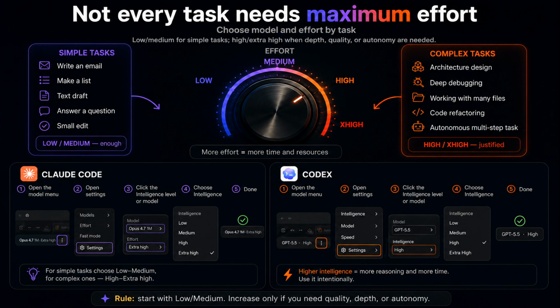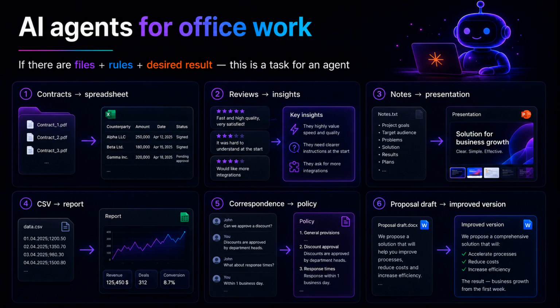But effort is not the same as access. High effort does not mean the agent can suddenly delete everything on your computer. Effort is about reasoning depth. Access is a separate setting of the environment. If the agent does not have access to your files, it cannot touch them. If you give it access only to one project folder, it works with that folder. So do not be afraid that the moment you open an agent, it will immediately delete files on your computer. That is not how this works. The real rule is: give the agent only the workspace it needs, start in a sandbox folder, and write clear instructions about what it can and cannot change.